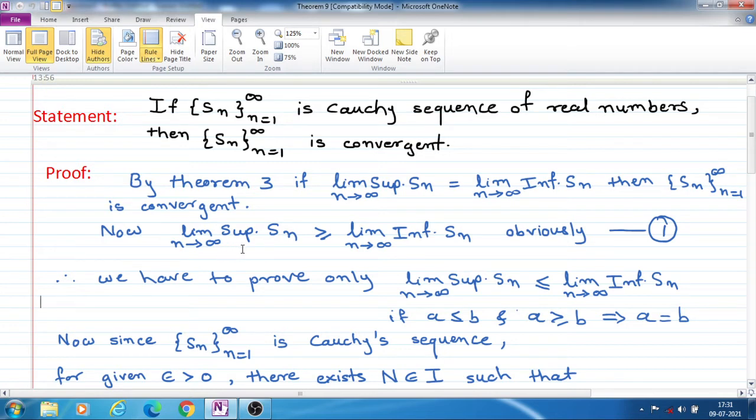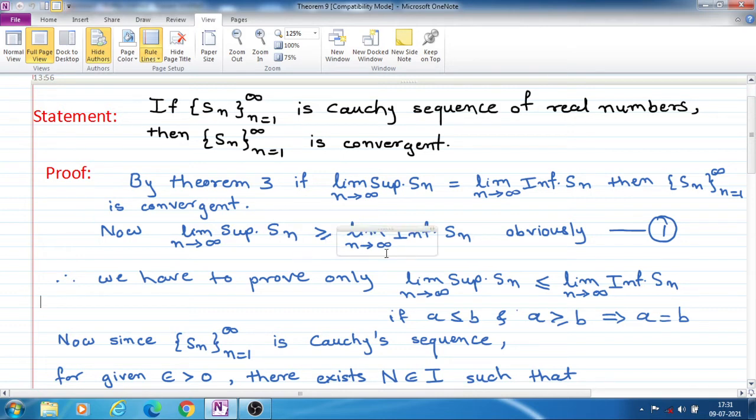That means the limit superior is the least upper bound of that set, and the limit inferior is the greatest lower bound of that set.